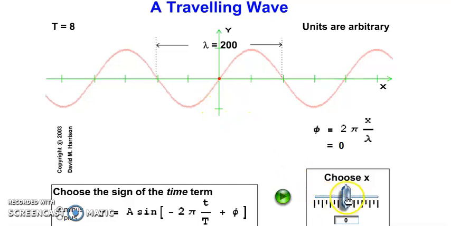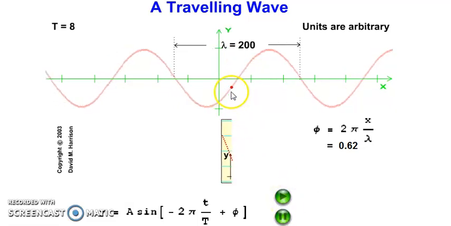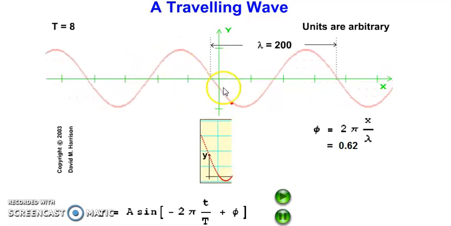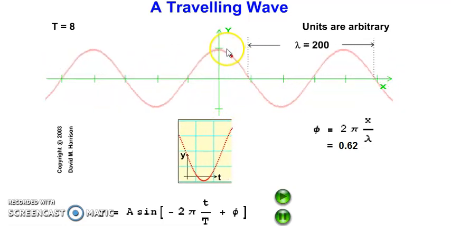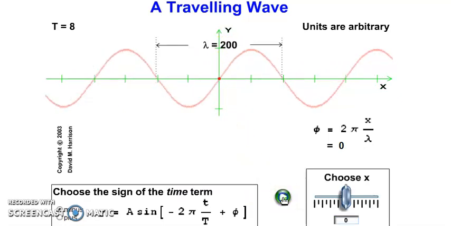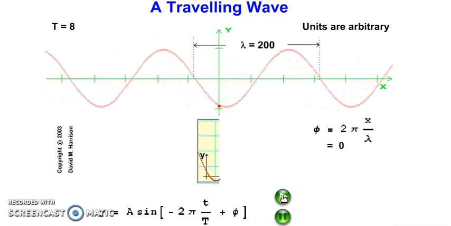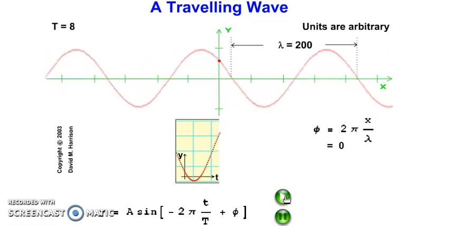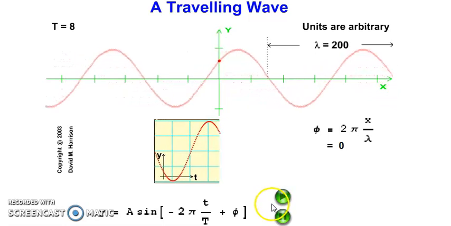Now if I choose the point not exactly at the origin but at some other point, at some distance x along the x-axis, the vibrational motion is going to start. As this starts, I have a feeling that the wave is propagating along the x-axis, but the particle is just moving up and down. So the particle performs vibrations along the y-axis and the propagation takes place along the x-axis.